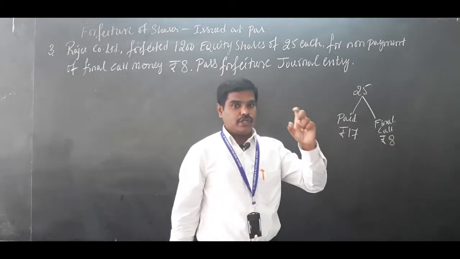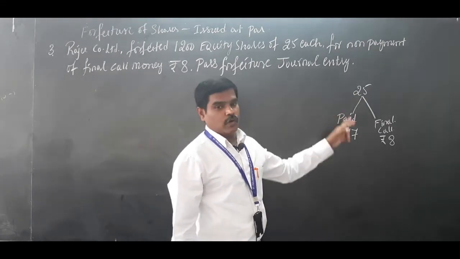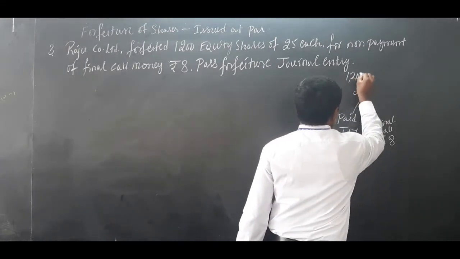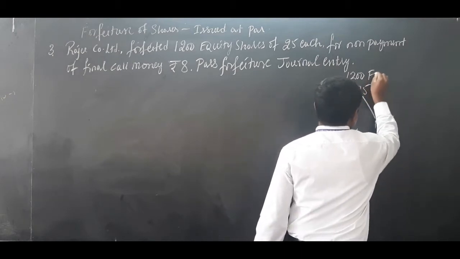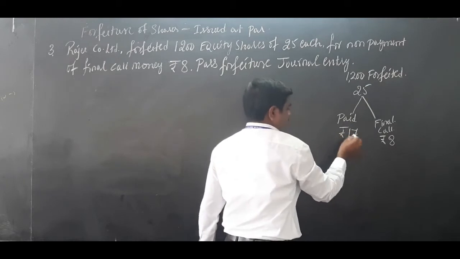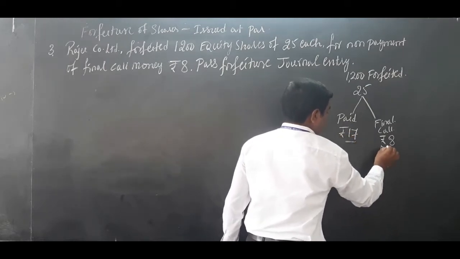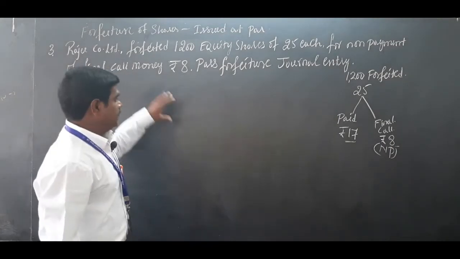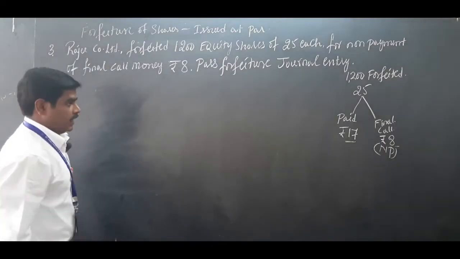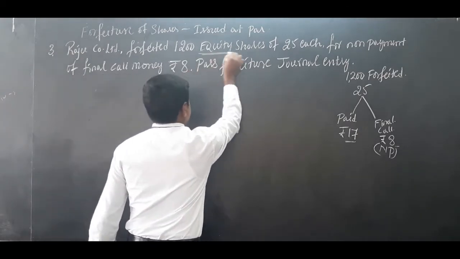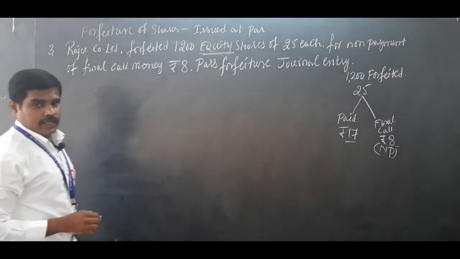So first thing you have to understand is what happens when you go for a forfeiture. How many shares are cancelled? 1200 shares are forfeited. Paid 17, not paid 8 rupees. Keep that in your mind to pass the journal entry. Okay, let me start the journal entry. Here equity is given, so you have to add the word equity.